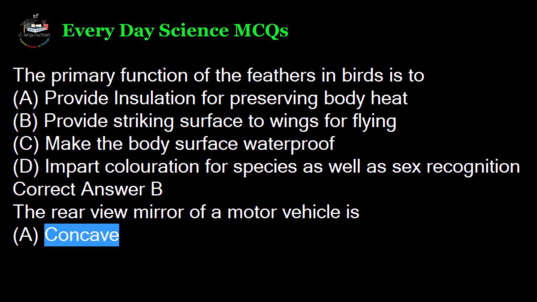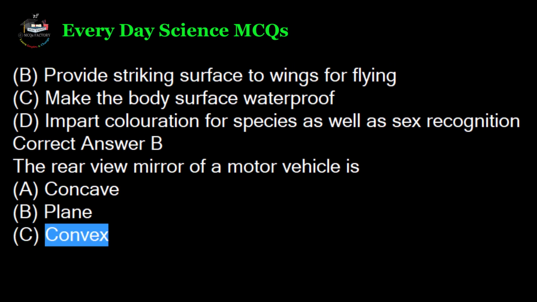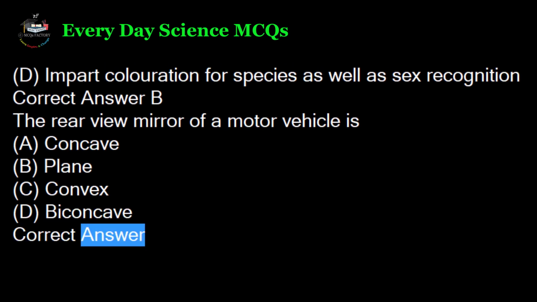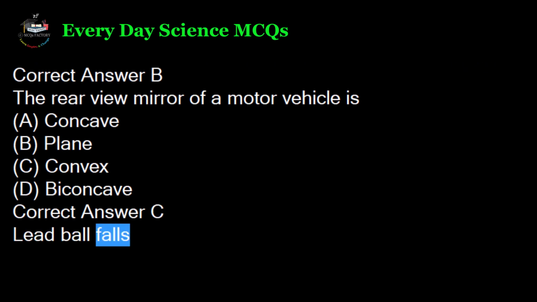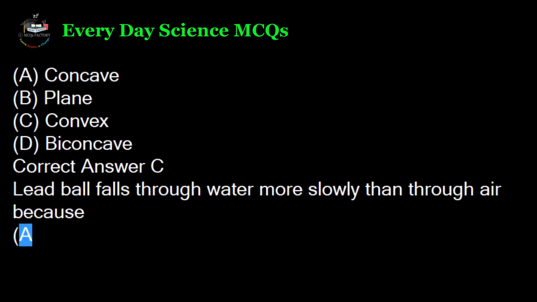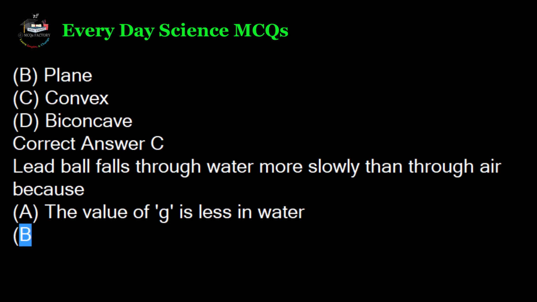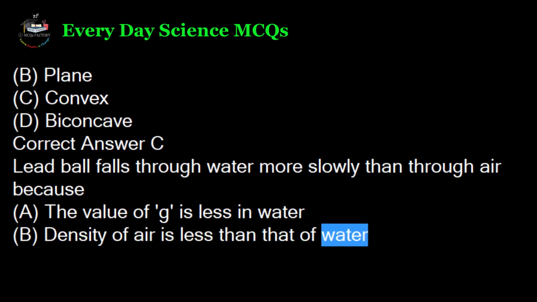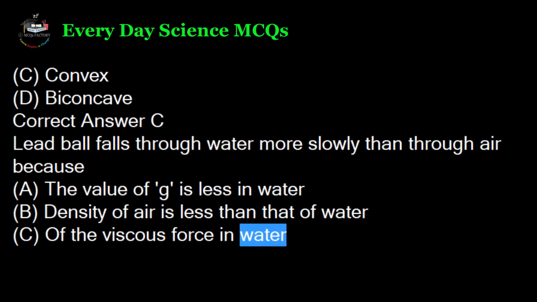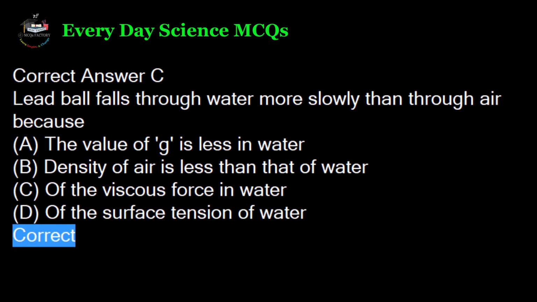The rear view mirror of a motor vehicle is A. Concave, B. Plane, C. Convex, D. Biconcave. Correct answer C. Lead ball falls through water more slowly than through air because A. The value of G is less in water. B. Density of air is less than that of water. C. Of the viscous force in water. D. Of the surface tension of water. Correct answer C.